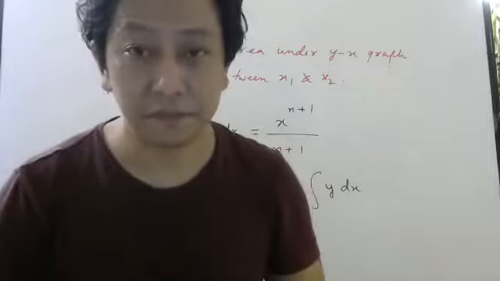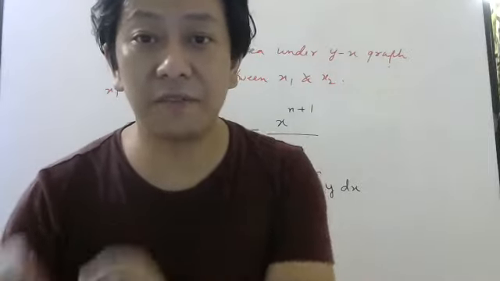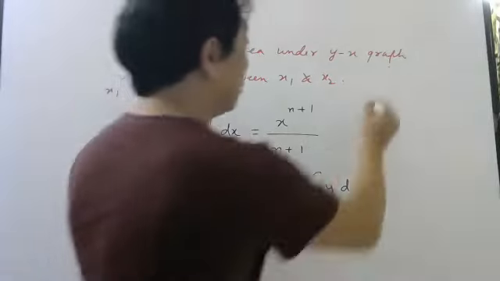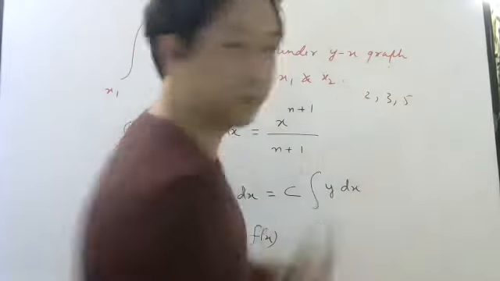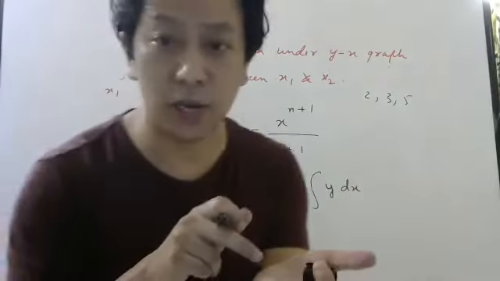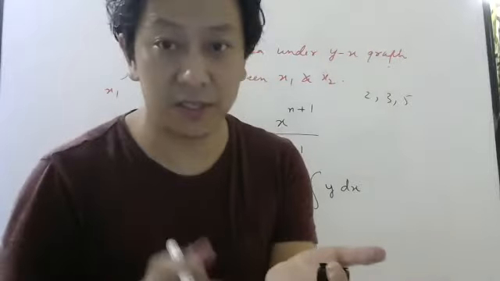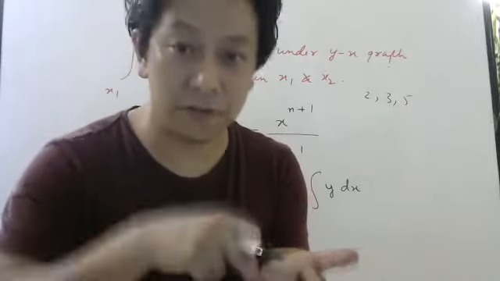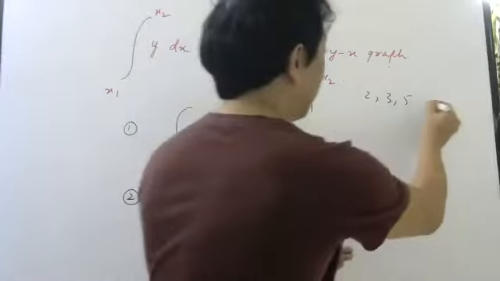Suppose I say add 2, 3 and 5. Normally you will add in calculator 2 plus 3 plus 5 equal to 10.